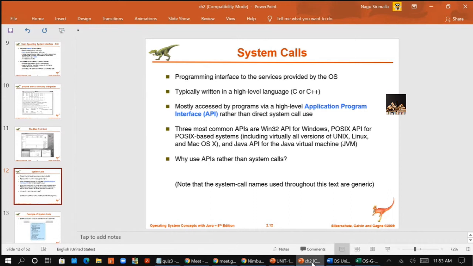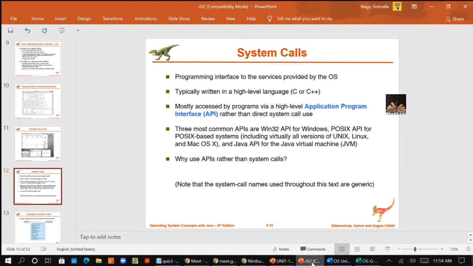So system calls are generally available as routines written in C, C++, and also in assembly level instructions, right? Not only C, C++, assembly level language routines are also there. As routines, these are available, right?